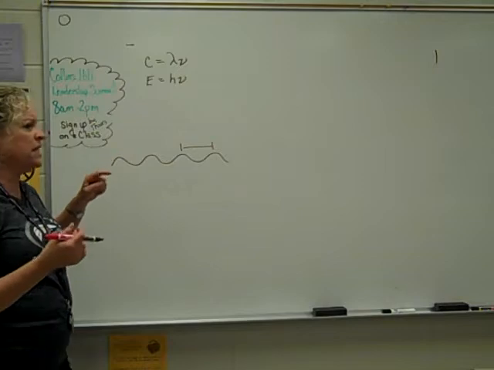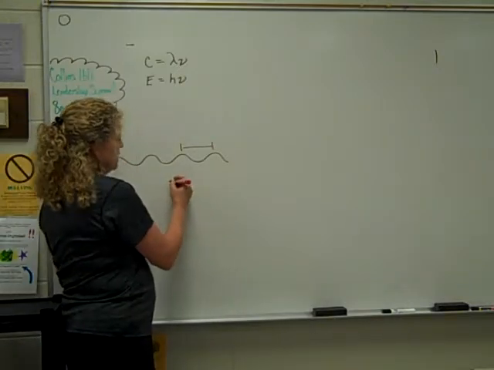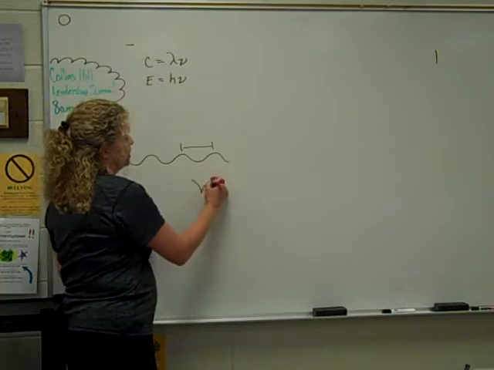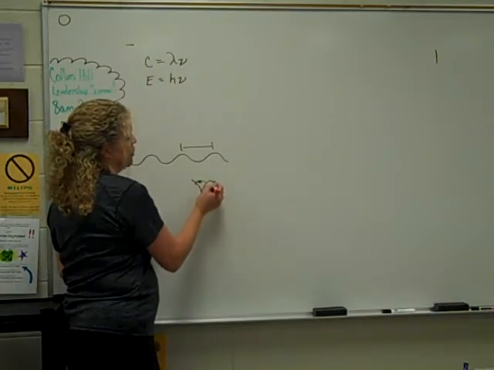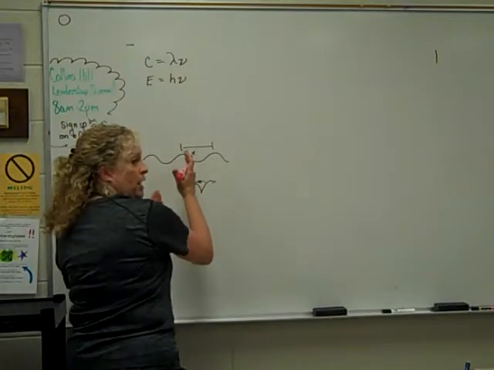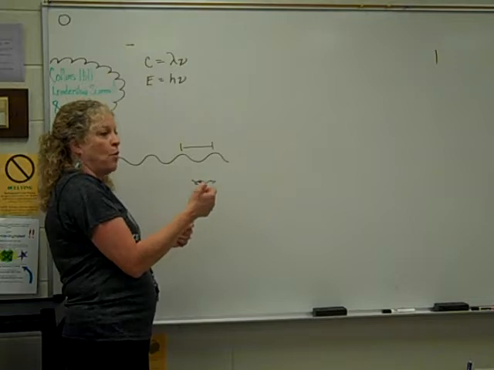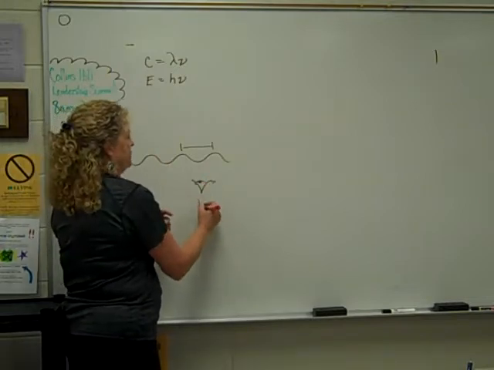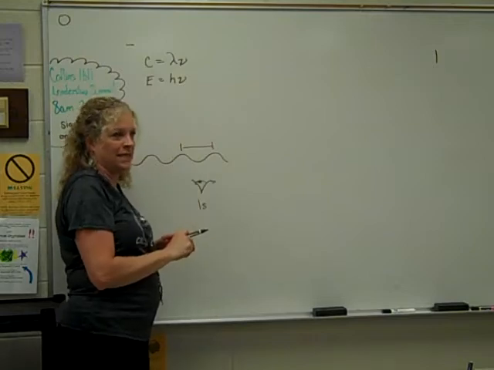But frequency, if you haven't gotten to that in physics yet, frequency would be if you stay in one spot. There's an eyeball, there's some eyelashes, okay? And if you just look at one spot and you set maybe a stopwatch for 1 second, and you count the number of waves that go by in a second.